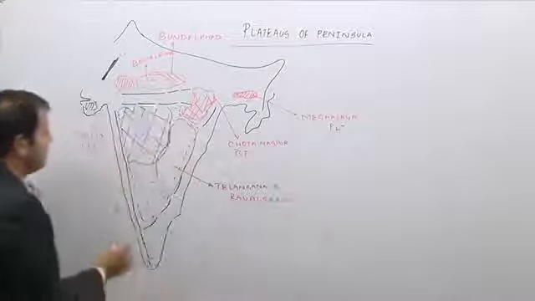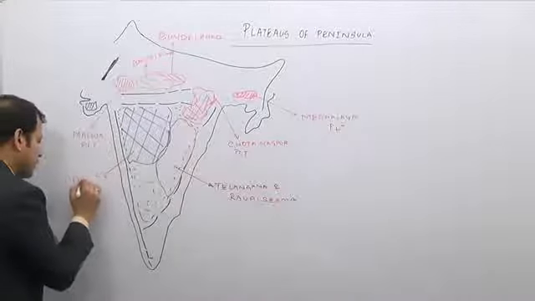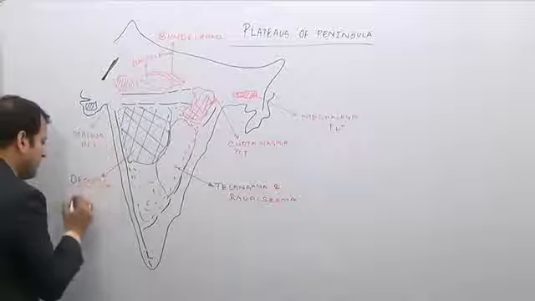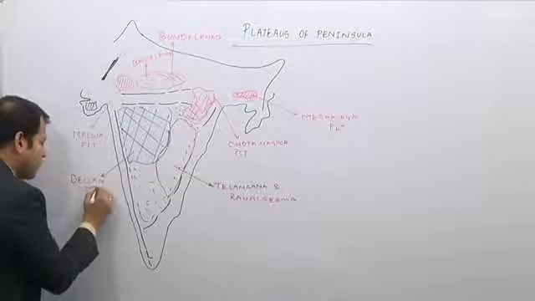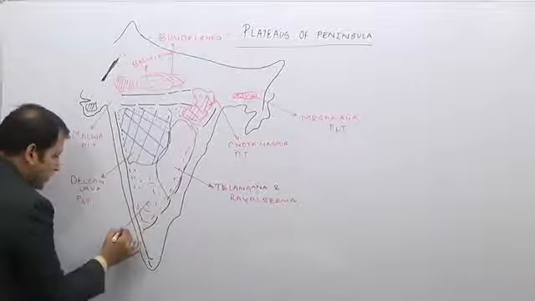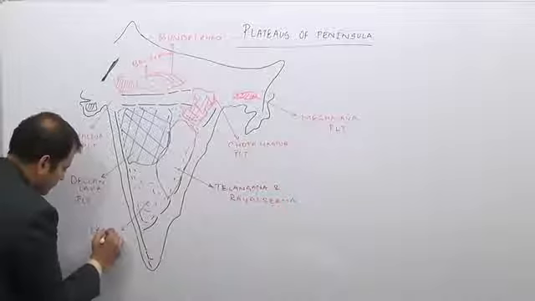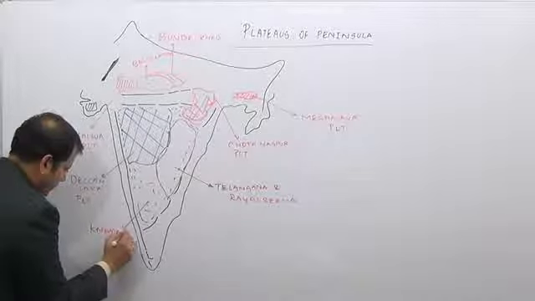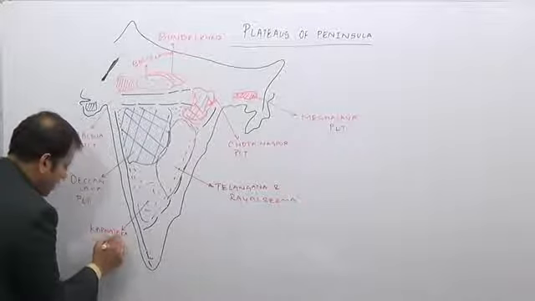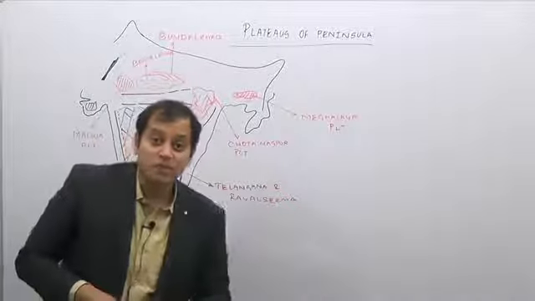This part is the Maharashtra Plateau or the Deccan Lava Plateau. Because it majorly lies in the state of Maharashtra, it is known as the Maharashtra Plateau, while this part here is known as the Karnataka Plateau. So these are the major regions of the peninsular plateau.